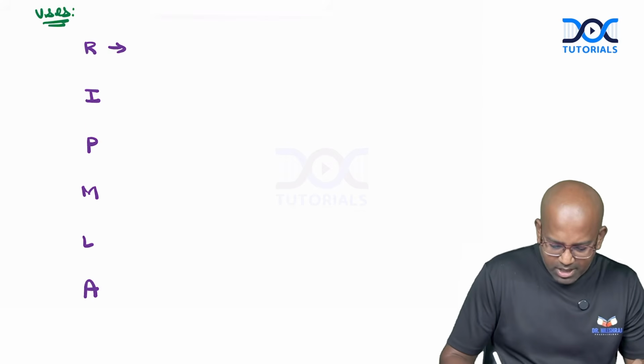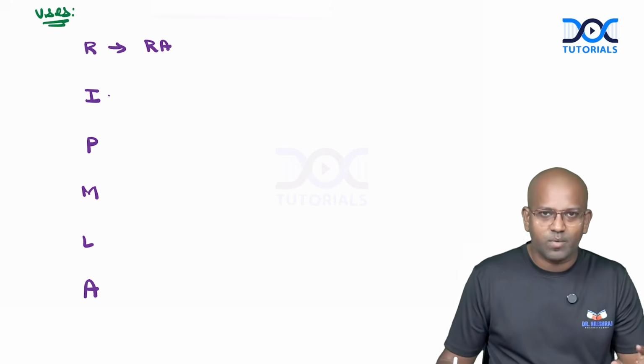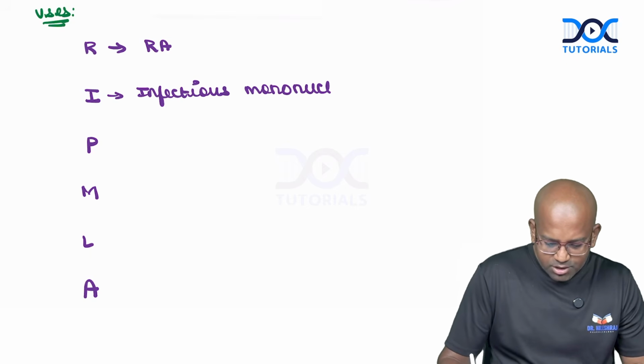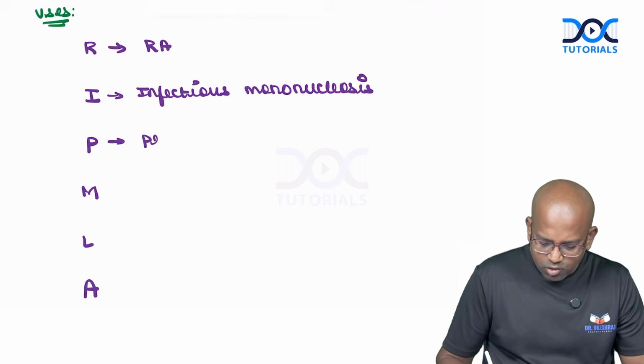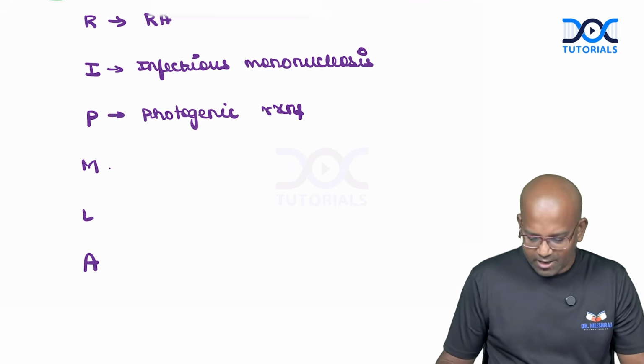R is for rheumatoid arthritis, which we explained just a few minutes ago. Chloroquine and hydroxychloroquine can be given. I is for infectious mononucleosis. P is for photogenic reactions, which is a variant of porphyria cutanea tarda.